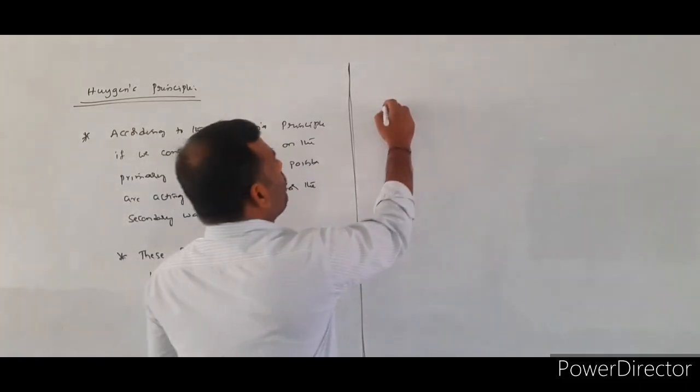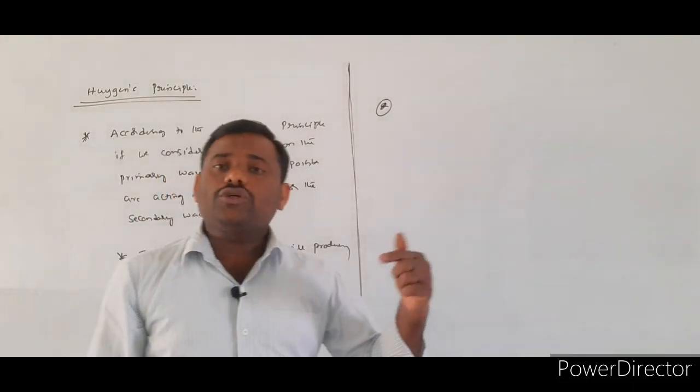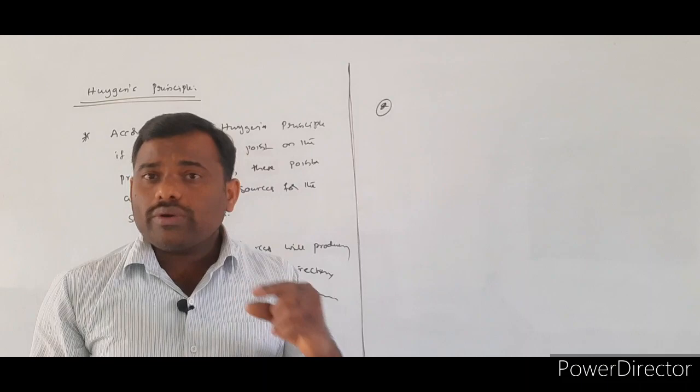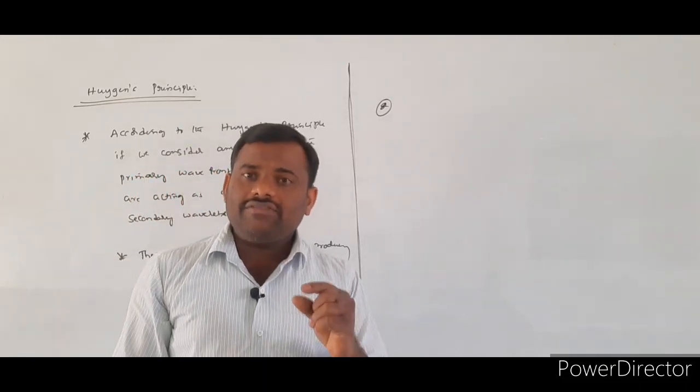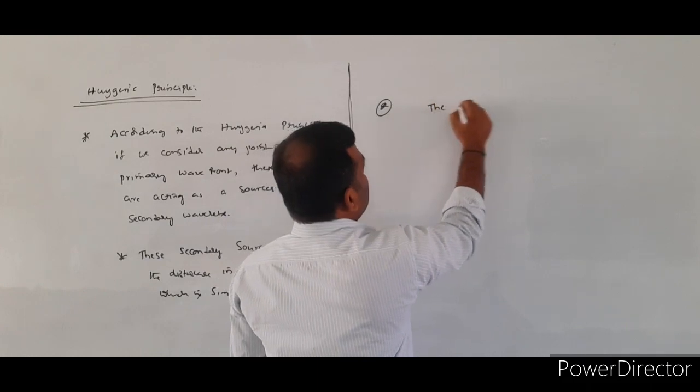Now, whenever they send the disturbance in all the directions, they also produce wavefronts. How can you get the secondary wavefront position?